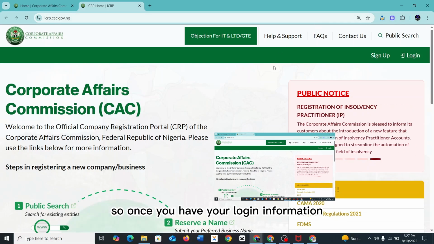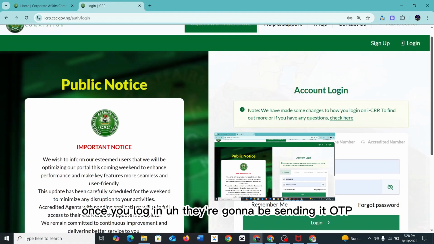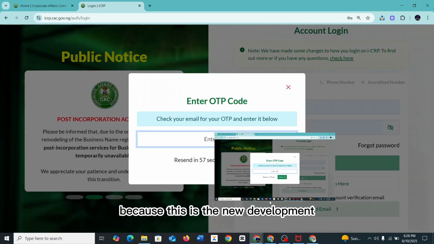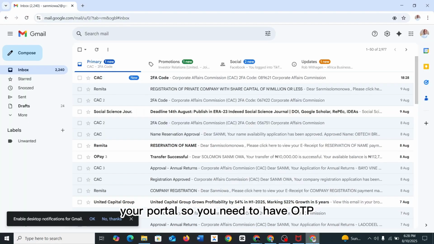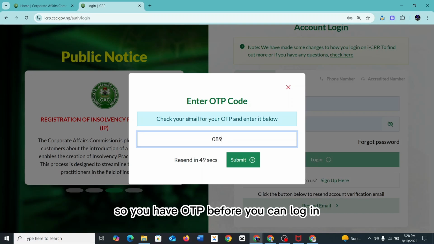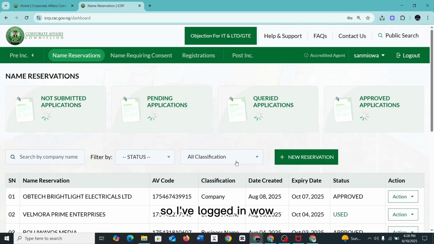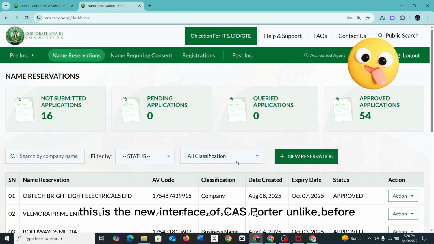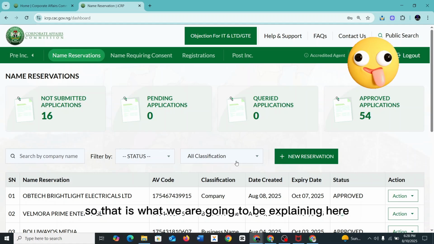Once you have your login information, you log in. Once you log in, they are going to send an OTP, because this is the new development. You are going to have an OTP before you can access your portal. So I have my OTP here as an accredited agent, and I've logged in. Wow, this is the portal. This is the new interface of the CAC portal. Unlike before, this is what we have now, and many people got confused, so that is what we are going to be explaining here.